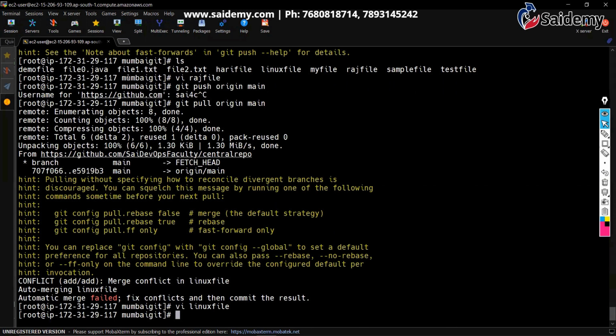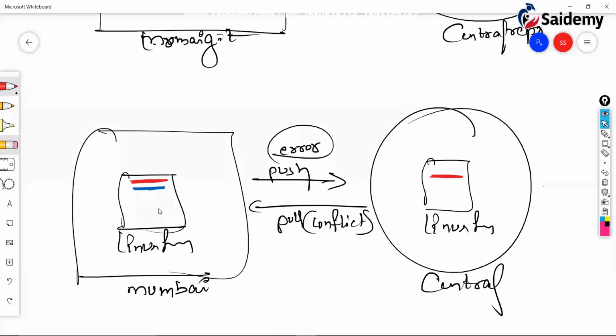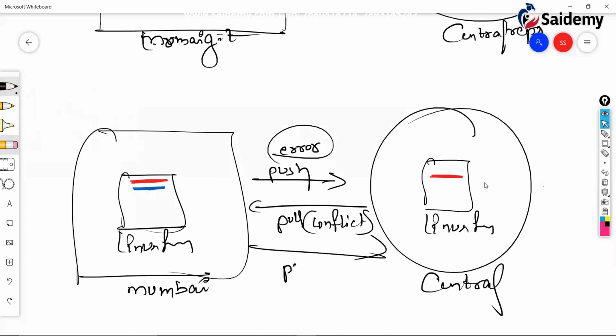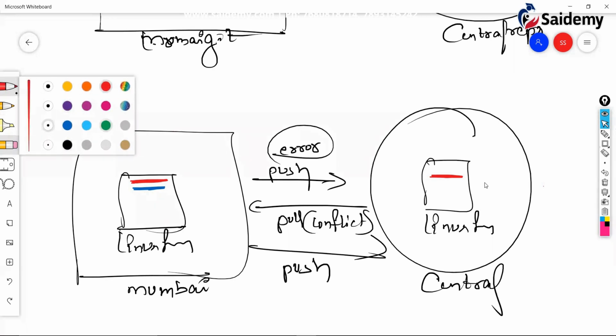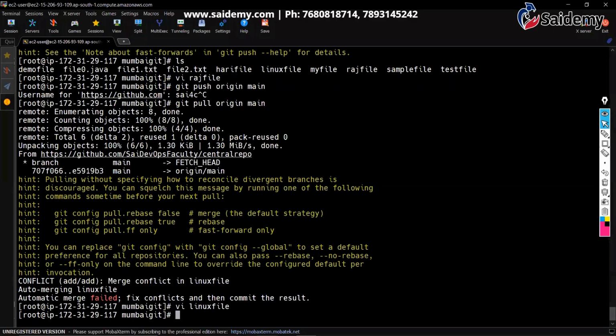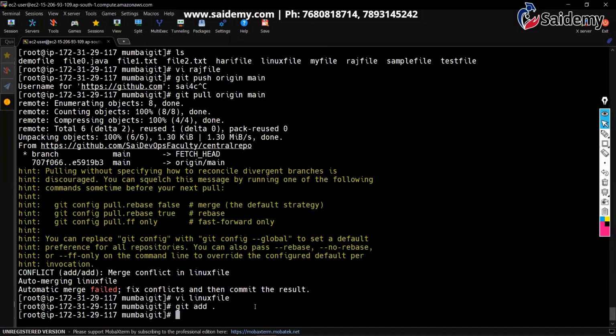Okay. You modified. Now what do you do? You add, commit, and you push. Now when you push, happily it goes as per the way you modified, without any issues. So let's add, commit, and push. Git add, because you modified the file, right?